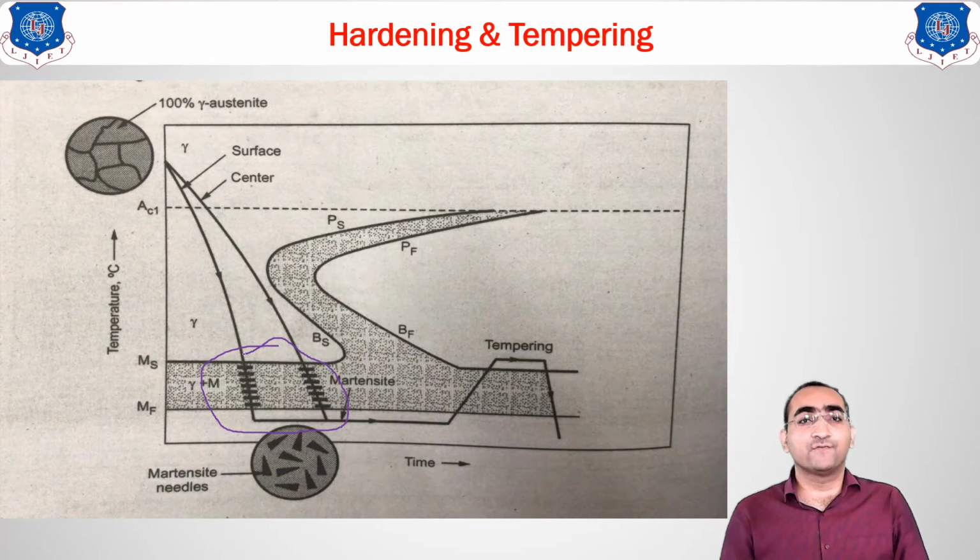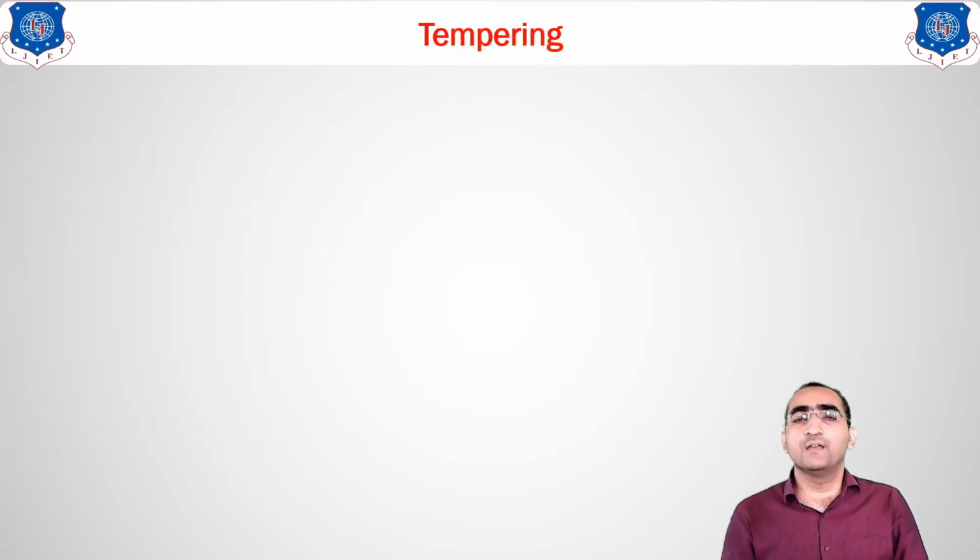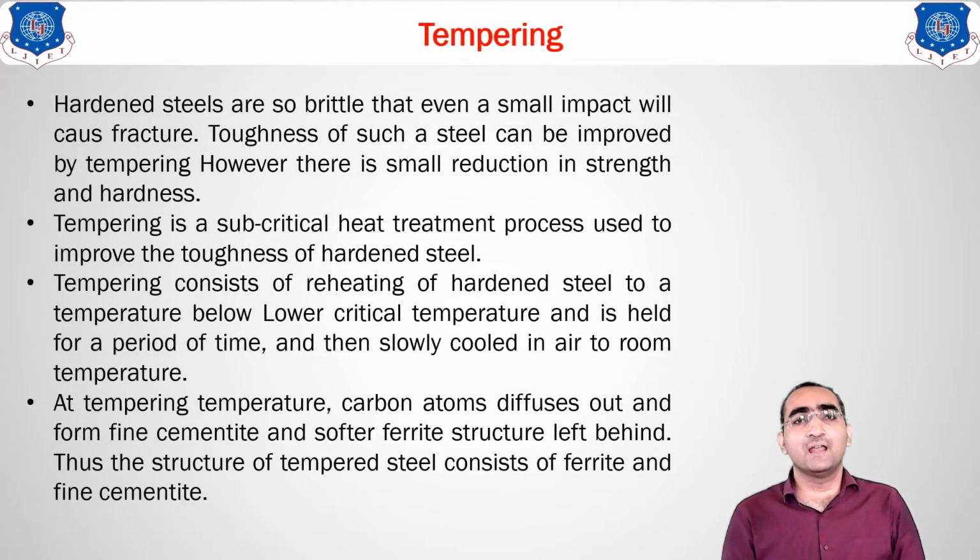Hardening is always followed by the tempering method. You can see from here till this portion is known as the hardening portion, whereas the portion behind this is known as the tempering method. You can see the tempering region over here. Why? Because in hardening you get only one property, that is hardness. To remove some of that hardness and to improve the other properties, we go for the tempering method. Clear?